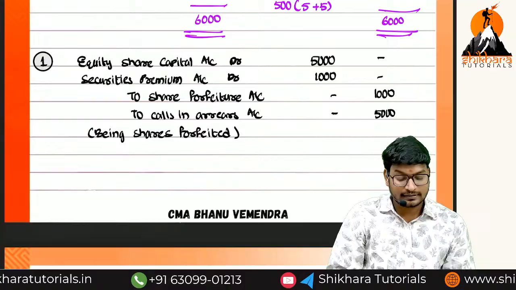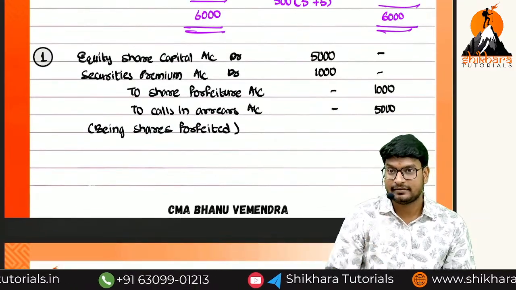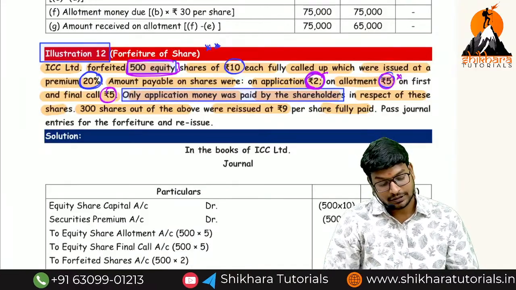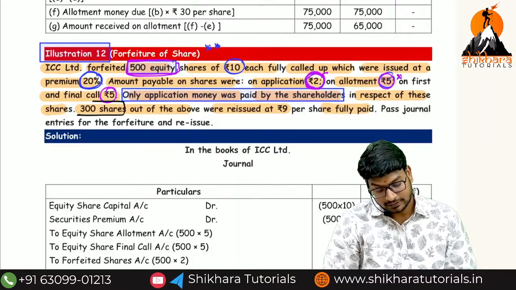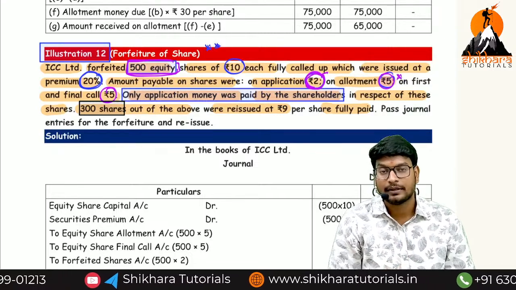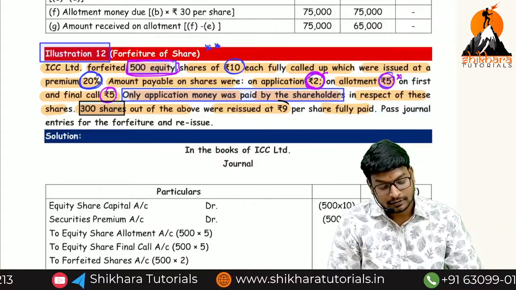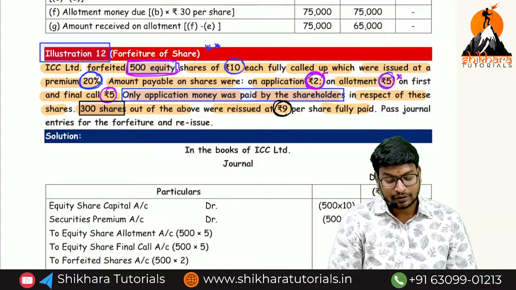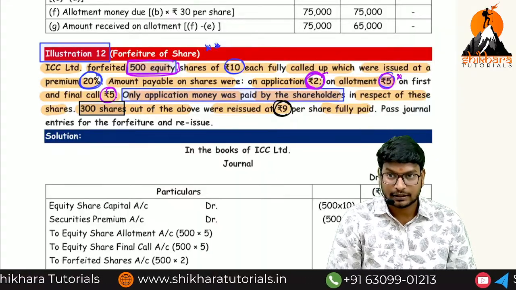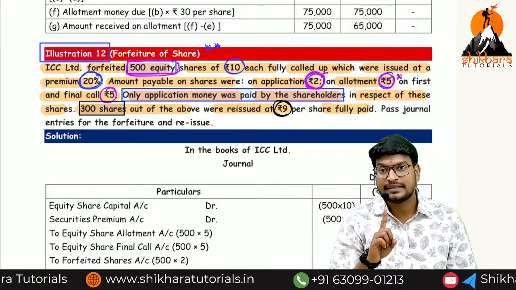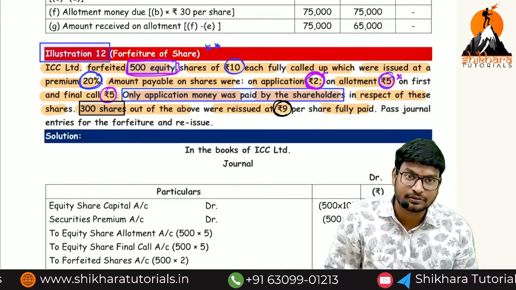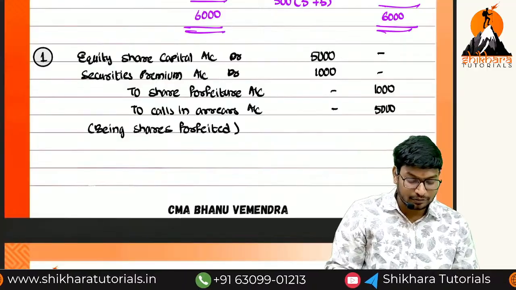Okay, na? Out of this, how many shares we have forfeited, ma? 500 shares. How many shares are we going to reissue? Only 300. First, for reissue, are we going to receive the amount or not? We are going to receive the amount. Bank account debit. How much are we going to receive, ma? Only 9 rupees. So bank account debit, how much, ma? 300 into 9, 2,700. Okay, na? And the remaining 1 rupee is the discount. Yes or no, ma? Now we will get more clarity.